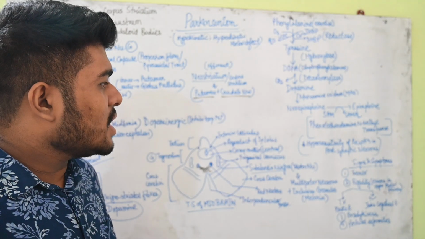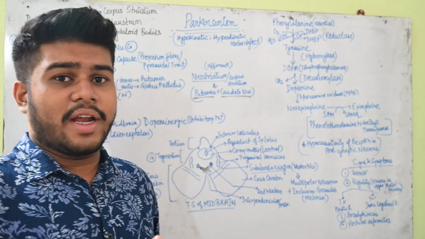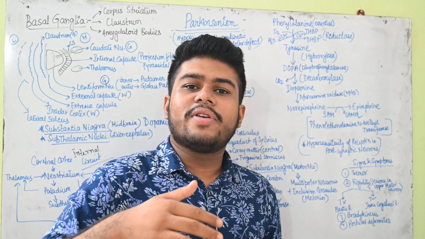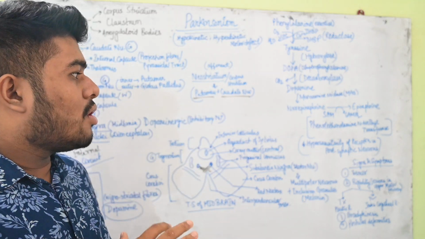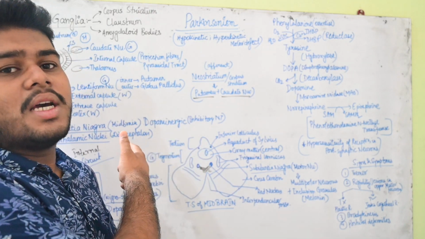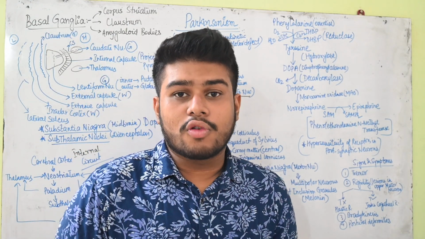Now what actually happens is that whenever there is some neuronal defect, dopamine is secreted in less amount, so the receptors of the neostriatum will not get the influence of dopamine.